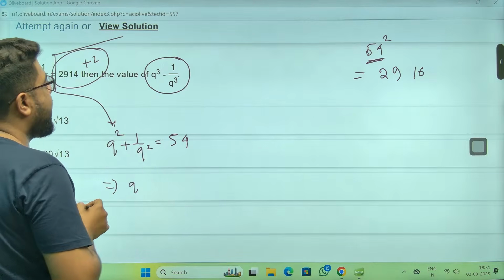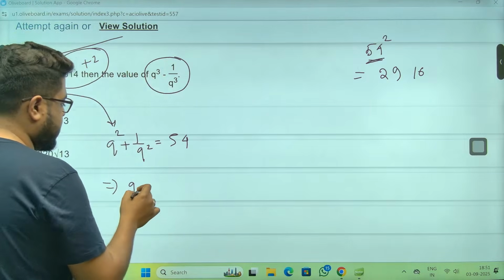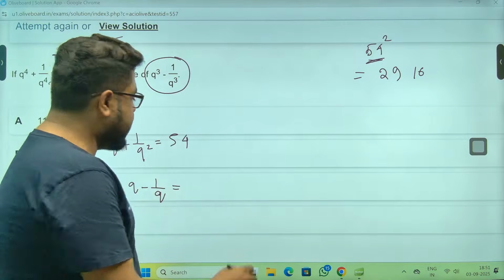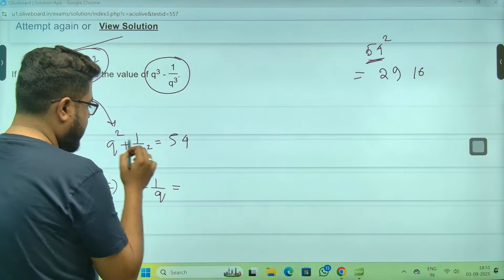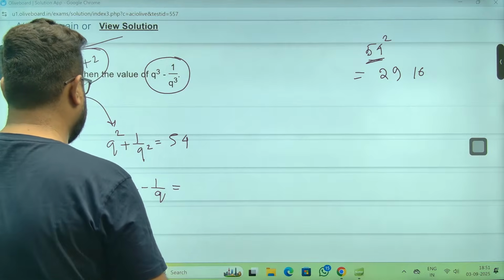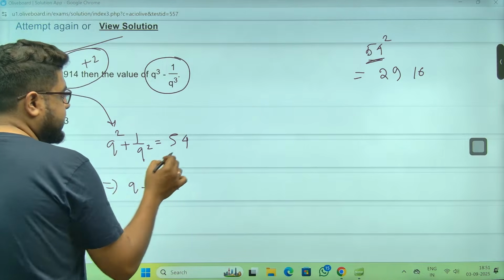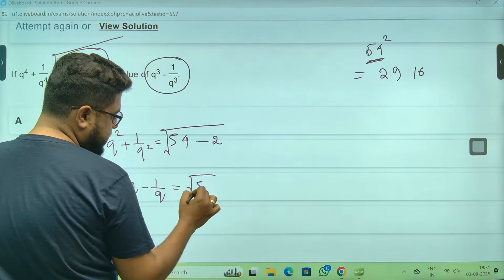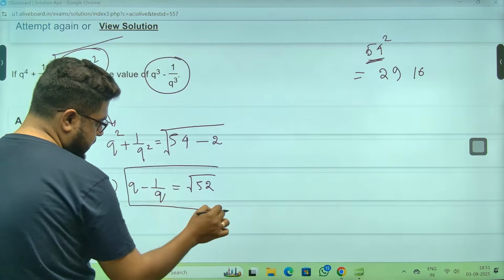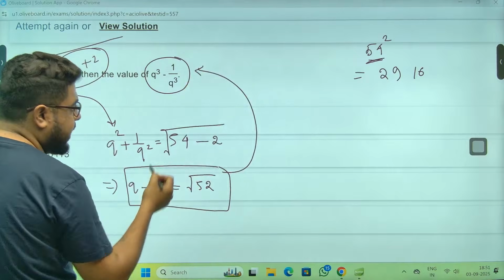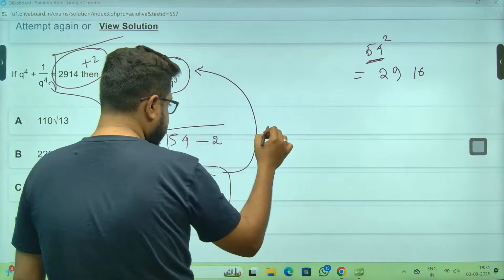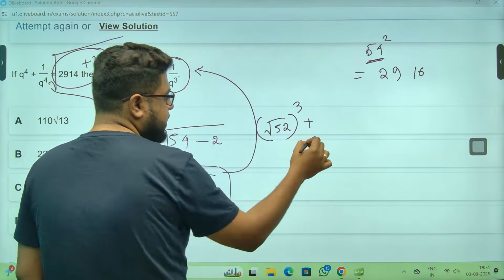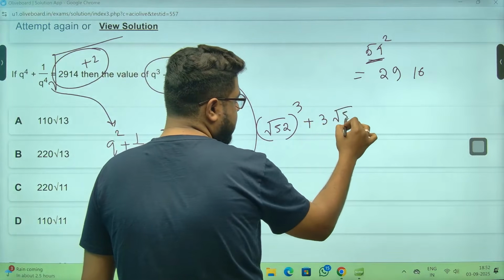So now I need minus here. Tell me what I'll do. Sir, I'll get 52. So minus means again I'll do minus 2 and I'll take this. So root over of 52, sir. Okay. Now from here, if I go minus to minus, it will be plus, sir. So root 52 cube plus 3 into root 52.